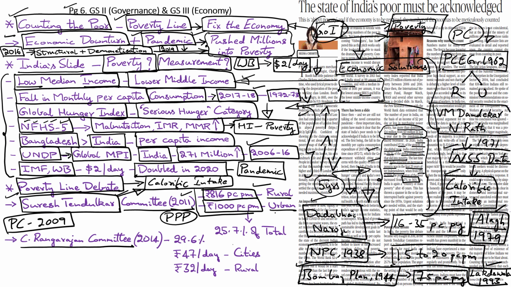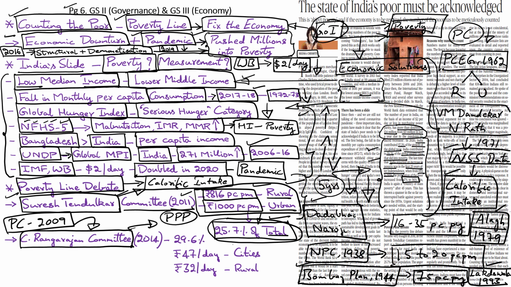But these numbers caused a major controversy, as the numbers were considered to be very low for even basic sustenance, considering the high price levels. As per these estimates of the Suresh Tendulkar Committee, the total poverty levels in the country stood at 25.7% of the total population. Several experts criticized the findings of the Suresh Tendulkar Committee as it was deemed to be inaccurate, and this controversy led the Planning Commission to set up the C. Rangarajan Committee to review the recommendations again.